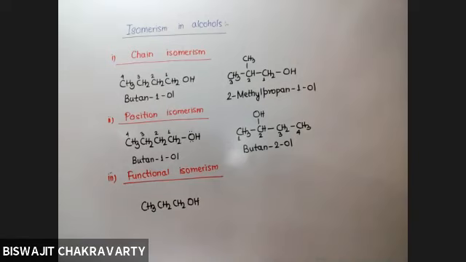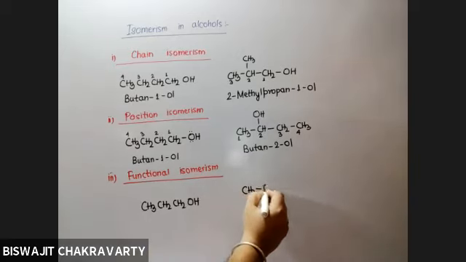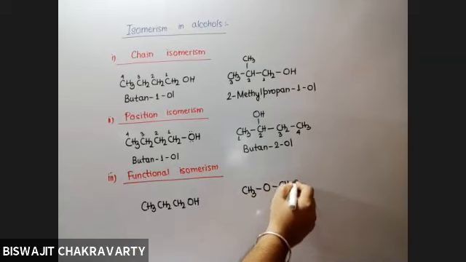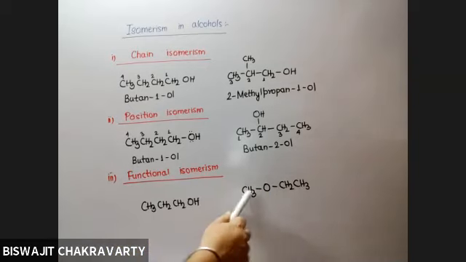And always remember that the functional group which shows isomerism with alcohol is ethers. And that is why ethers have been included in the alcohol chapter. If you count the number of carbon atoms, it is 3. Here also it is 3.